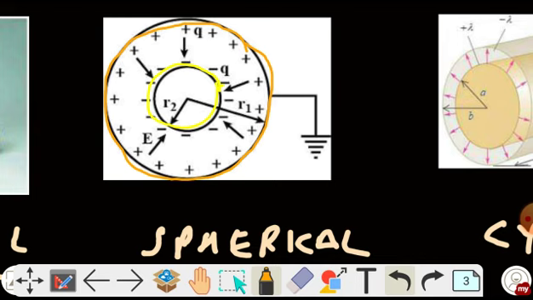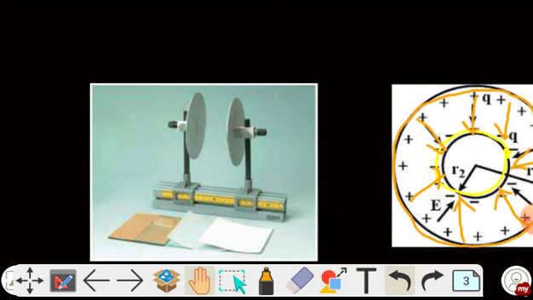It stores energy in this region, between both the concentric spheres. Similarly, in the parallel plate capacitor, the energy is stored between the plates. We will discuss it in detail later, but to give the idea of how a capacitor stores energy and to visualize it, you can see that in a parallel plate capacitor, energy is stored between the plates.